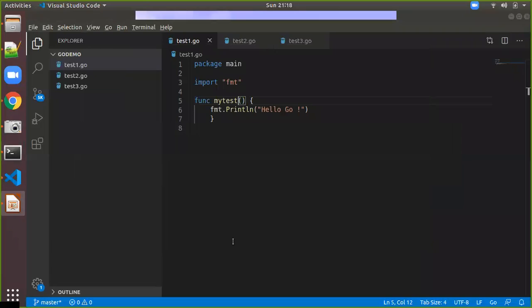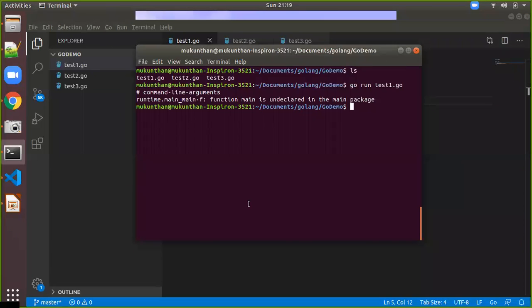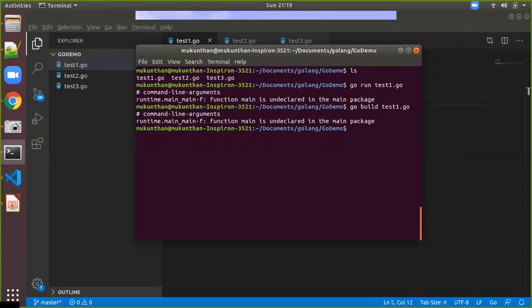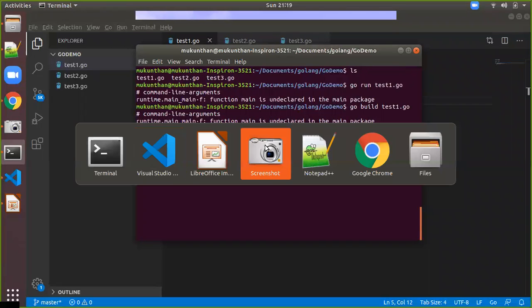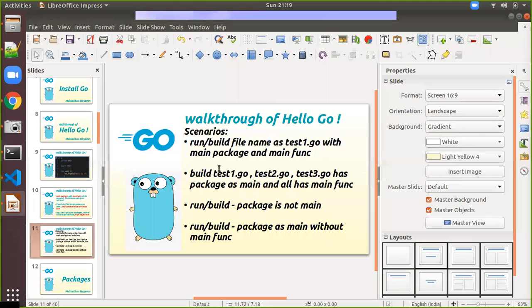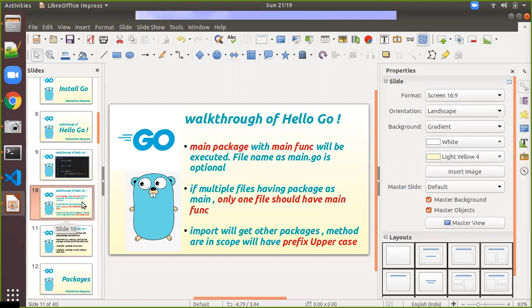But we'll try to use the build command as well. Same thing, go build, and we will execute the same test1. Try to execute, and you will see function main is undeclared in the main package. So almost we are getting the same error for both run and build commands. So in this way we have understood. What are the things we have seen? The main point is that the main package and main function are expected. If that is the case, it will execute.